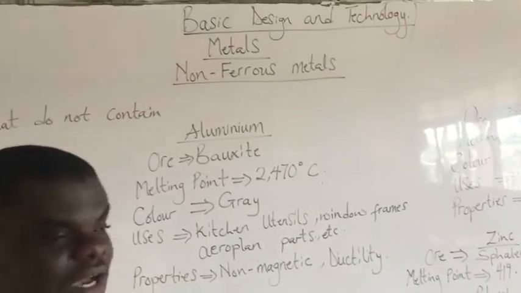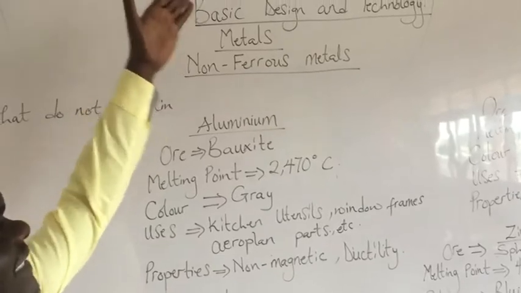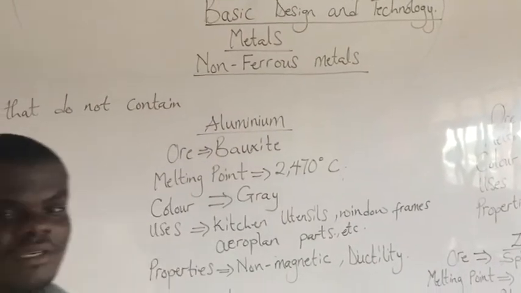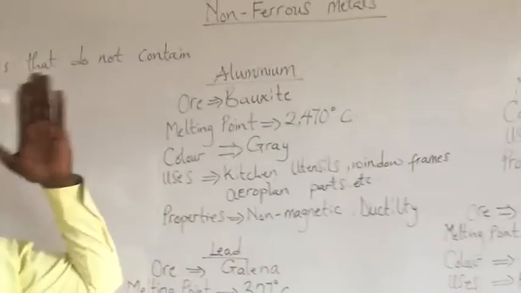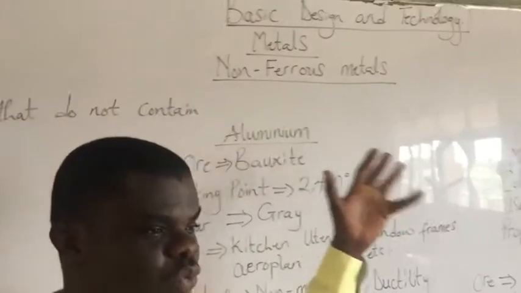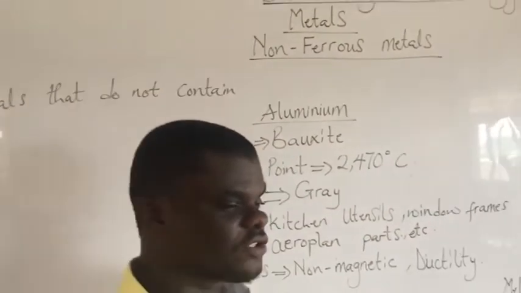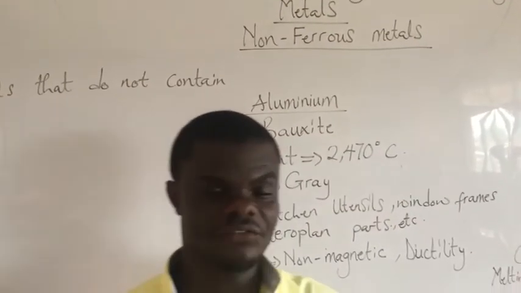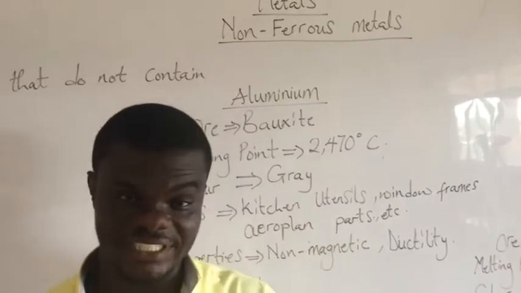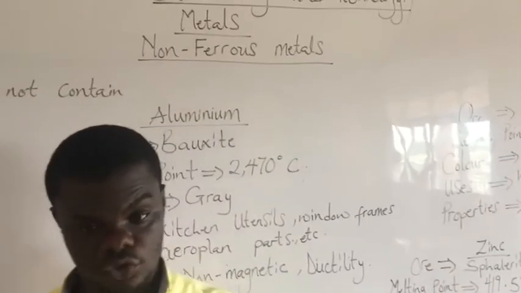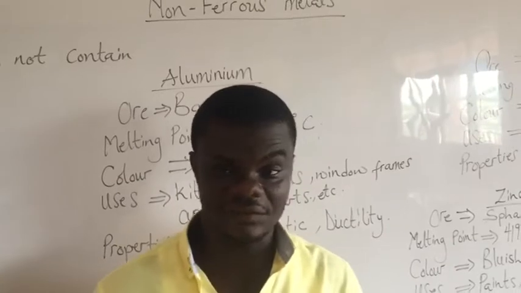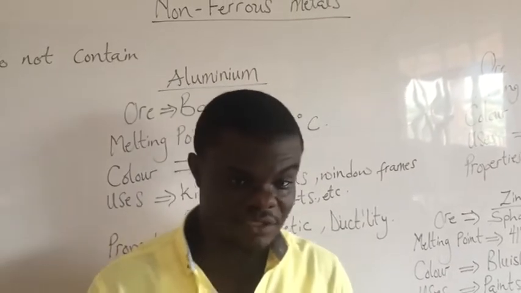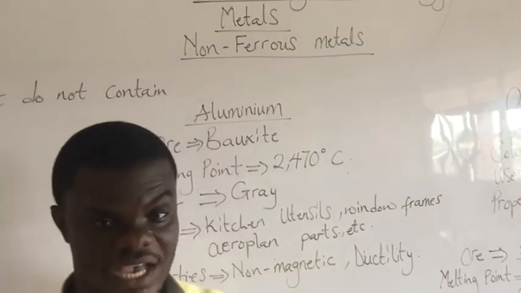As usual, we are going to learn basic design and technology. As you all know, we started with metals. Last week we treated ferrous metals. Then we said ferrous metals are metals that contain iron. We also gave examples of ferrous metals. Then we also talked about the various types of ferrous metals we have.